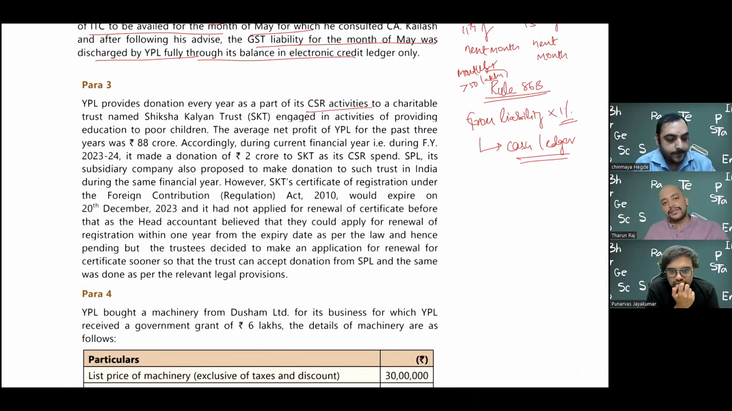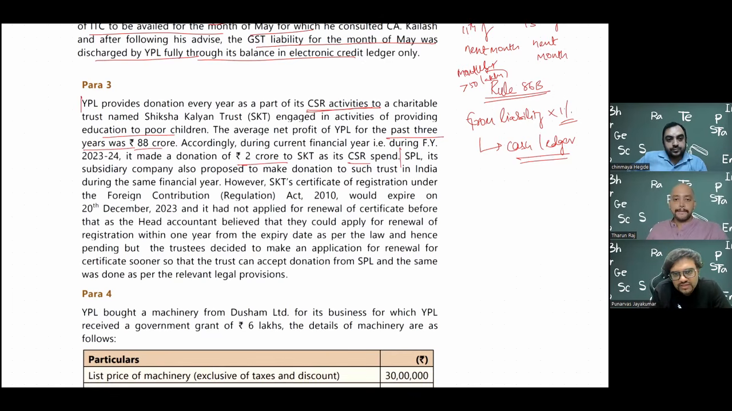So about this CSR, Punarvas sir will throw some light, because we already did one case study in which we covered CSR in detail, but a few aspects of that CSR will be touched upon. The trust is engaged in activities of providing education to poor children. The average net profit of YPL for the past 3 years was 88 crores. Accordingly, during the current financial year 23-24, it made a donation of 2 crores to SKT as its CSR spend. SPL is a subsidiary. Okay, so I will stop up to this.